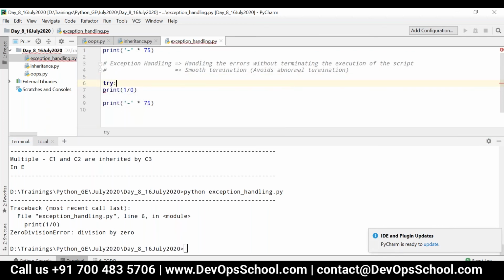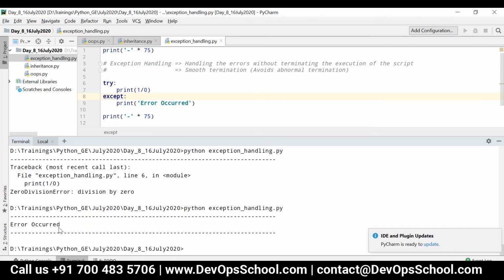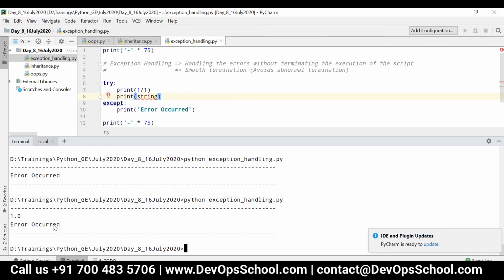write try block. Within try block, you can have all the executable statements, and you can have except block. That is, I can write here error occurred. So this is nothing but common exception block. Okay, so now if I execute this, you can see error occurred. So if there is any error happened, it will print the same error message. You can see here error occurred.